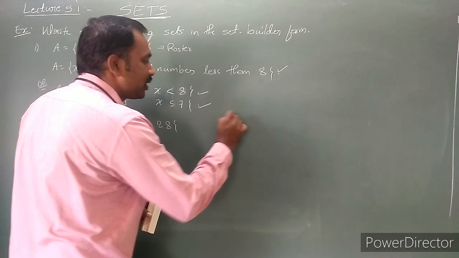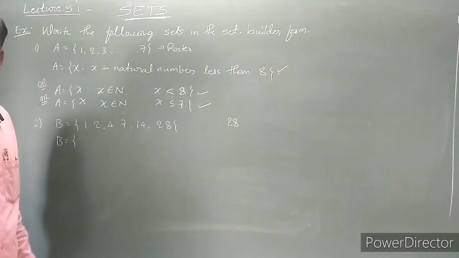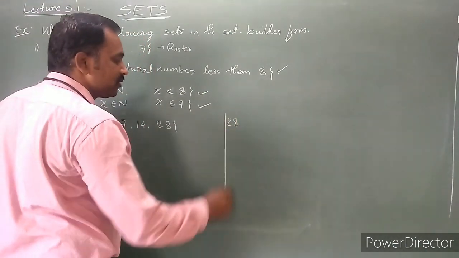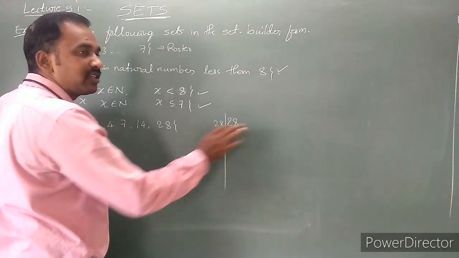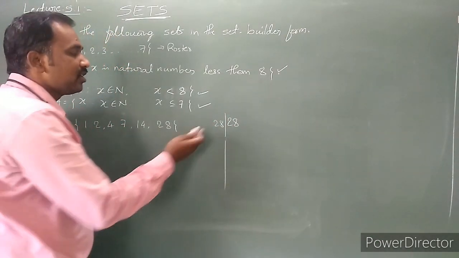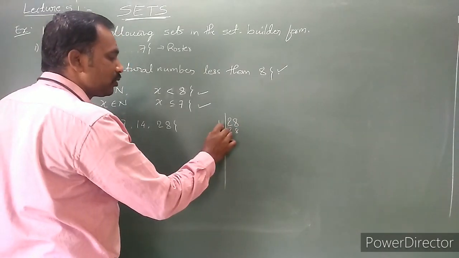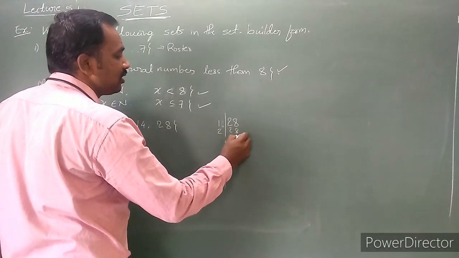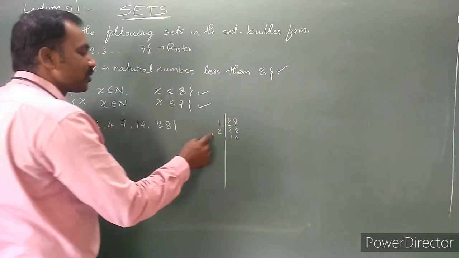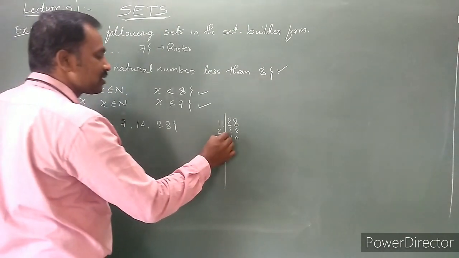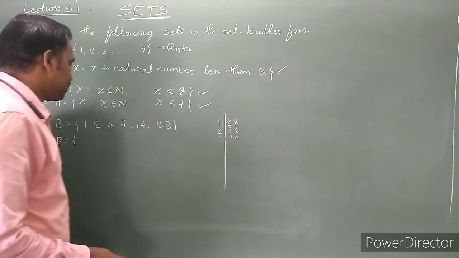So here, what are the factors of 28? Number 28 is itself a factor. 1 times 28 is 28. 2 ones are 2, 2 fours are 8... next, 2 sevens are 14, like that.